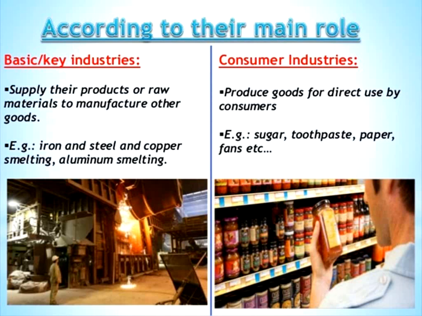And coming to paper, without wood you cannot manufacture paper. And for fans, iron rod is necessary. Iron and steel industry is needed; it is converted into thin iron sheets, and only then can you manufacture a fan. That is what we call the consumer industry. According to their main role, industries are classified as basic key industry and consumer industry.